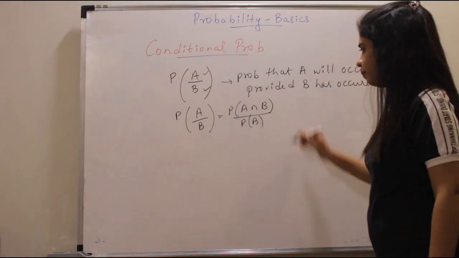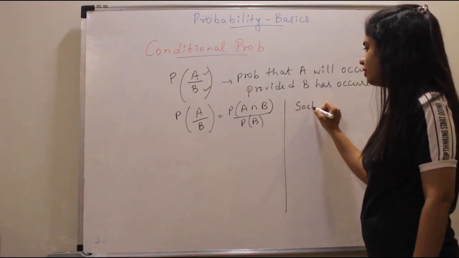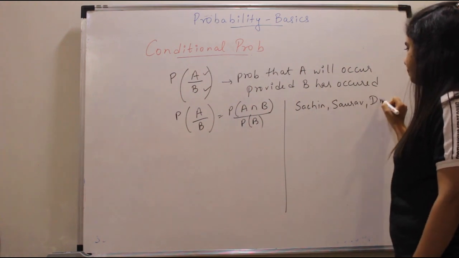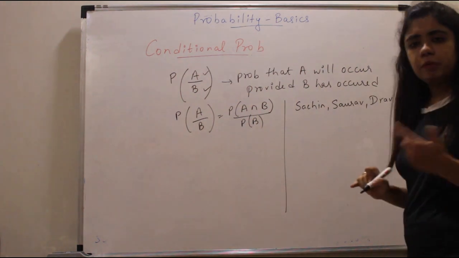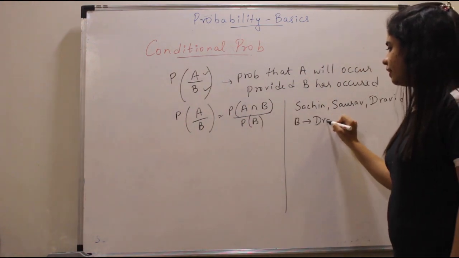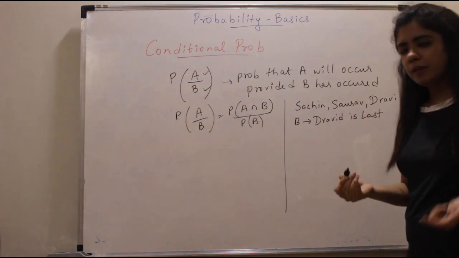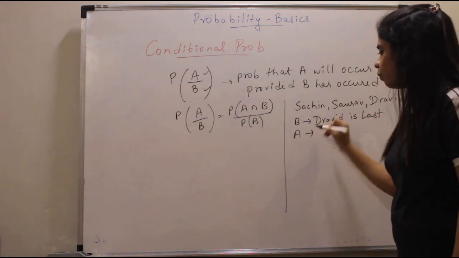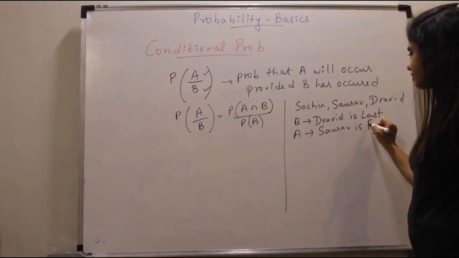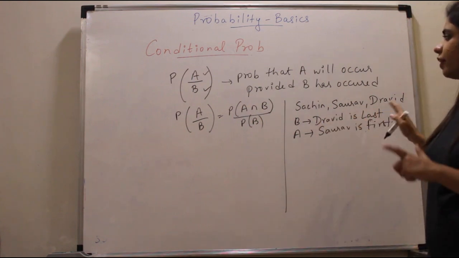I'll give you an example. Let's say I have three people. I have, let's say, Sachin, I have Saurabh, and I have Dravid. ठीक है? The event B is Dravid is last. ठीक है? What is the probability that Saurabh is first? We know that Dravid is already last.